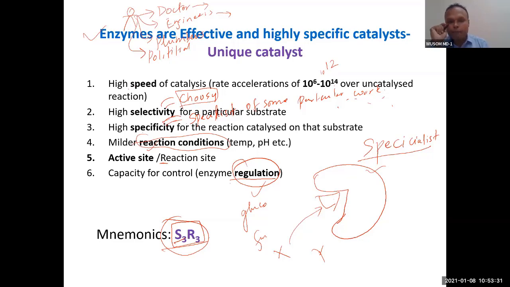A particular enzyme is very much choosy. It chooses a particular substrate and then performs a particular reaction. So you can study this. Speed, you understood. High selectivity for a particular substrate, and high specificity for a reaction. So specificity refers to the type of reaction the enzyme performs.